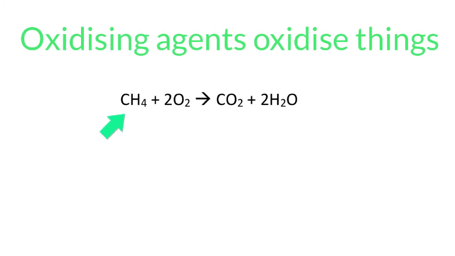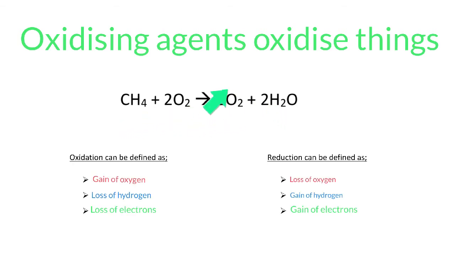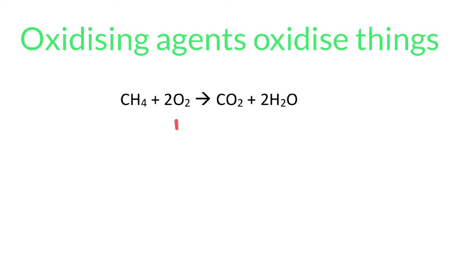Here I have methane, and methane is reacting with oxygen to give me carbon dioxide and water. So the methane gains oxygen, so the methane has been oxidized. Well, what caused it to be oxidized? Well, that's our oxygen. So we would say that our oxygen is the oxidizing agent.